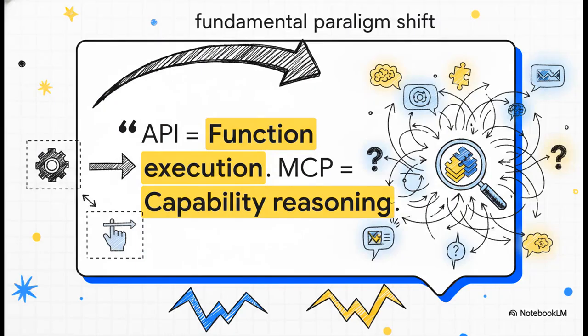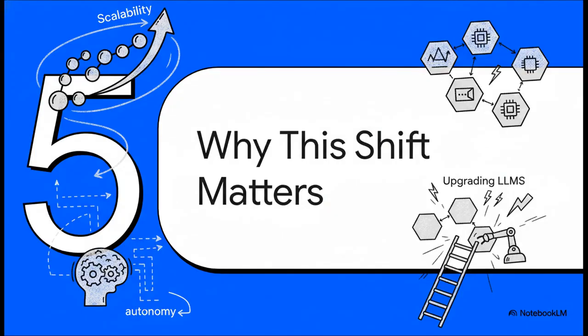Let's just boil it all down to one single line. If you walk away with one thing, let it be this: API equals function execution. MCP equals capability reasoning. It sounds simple, but that little distinction, it represents a massive paradigm shift in how we think about and build AI. Which leads us to our final and maybe most important section. Why does any of this actually matter? I mean, is this just some technical detail for developers?